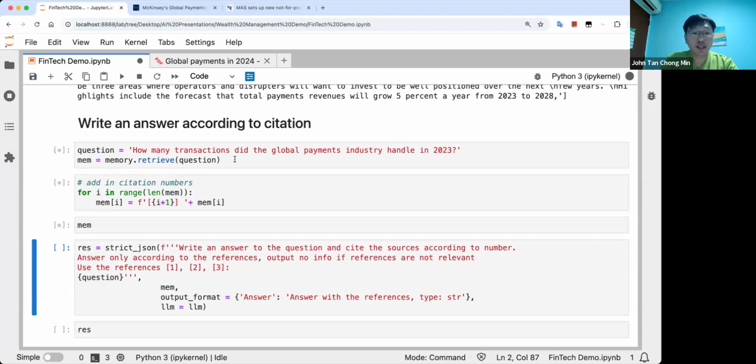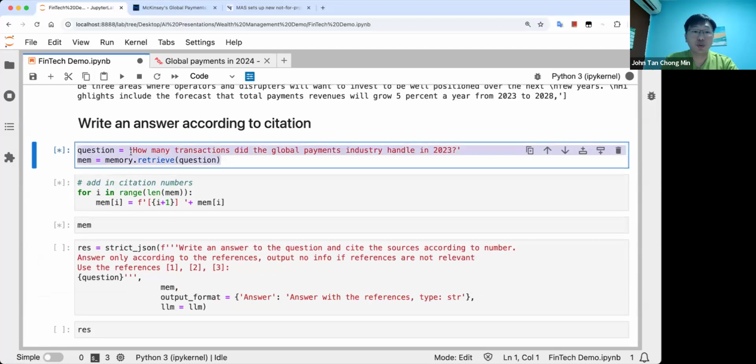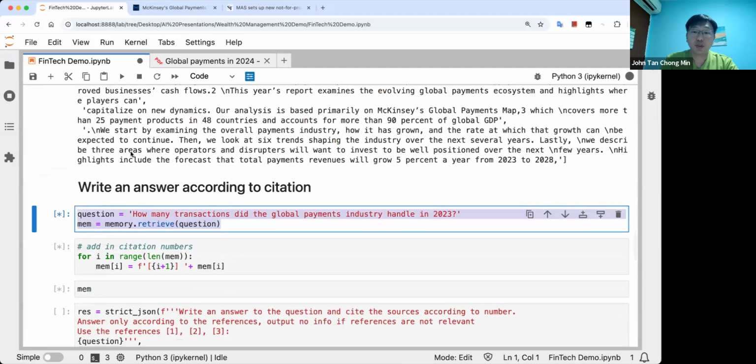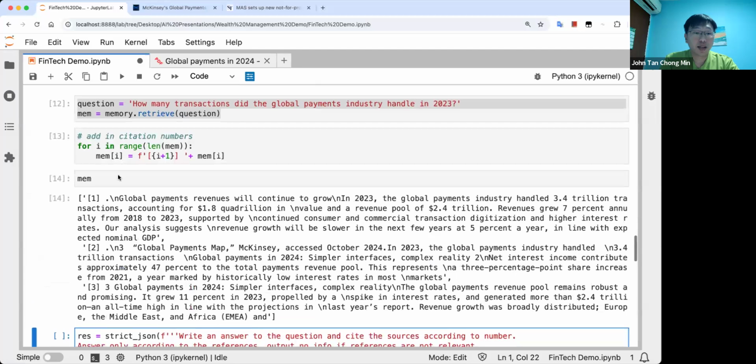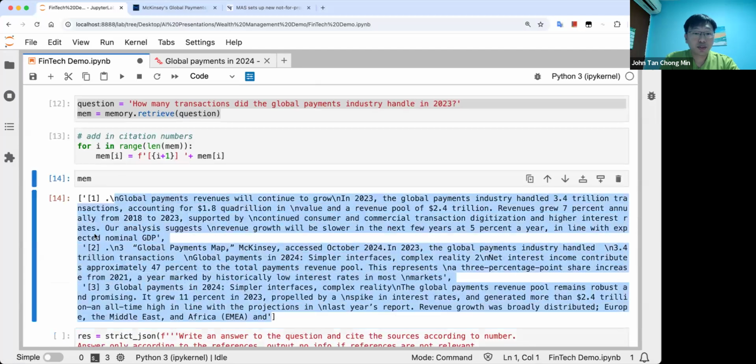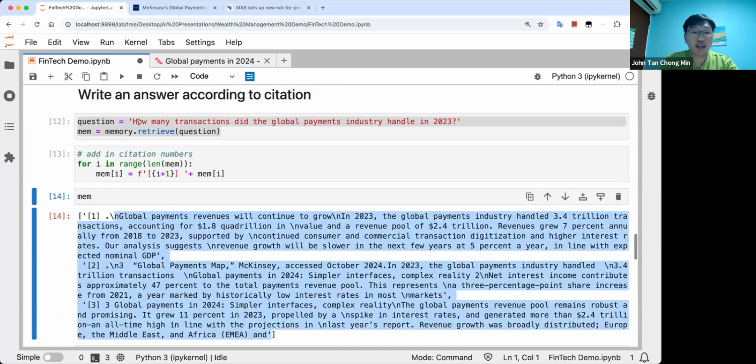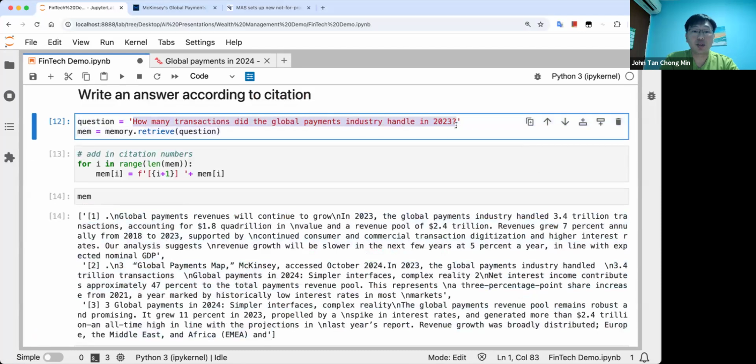So yeah, give it a while. This part is not optimized yet. Of course, if you want to make it quicker, you can use one of the ready-made databases like LlamaIndex and so on. So let's give it a while to load. There we go. So these are the chunks that it retrieved when you asked the question, how many transactions did the global payments industry handle in 2023?